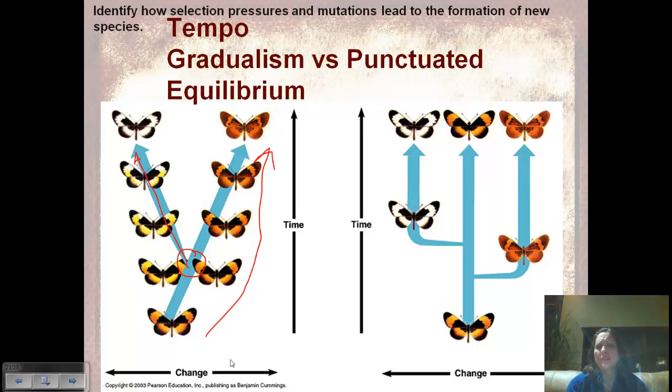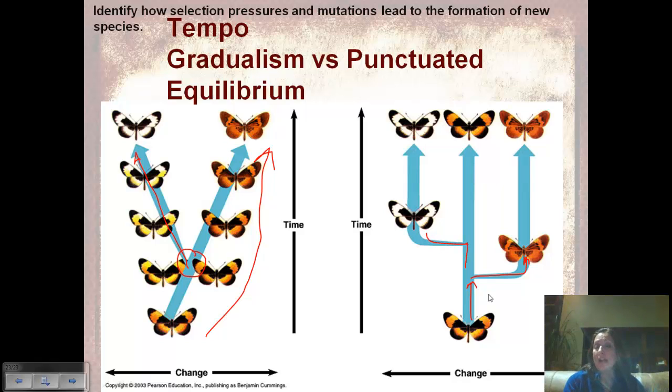The fossil record does not always support that. The fossil record shows us many periods of time where there are no changes occurring. We're showing this as a straight line going up. So this would be equilibrium. There's no change. It's equal. Things are the same. And then that's followed by a period of rapid change in the fossil record. We may have another period of equilibrium followed by rapid change.